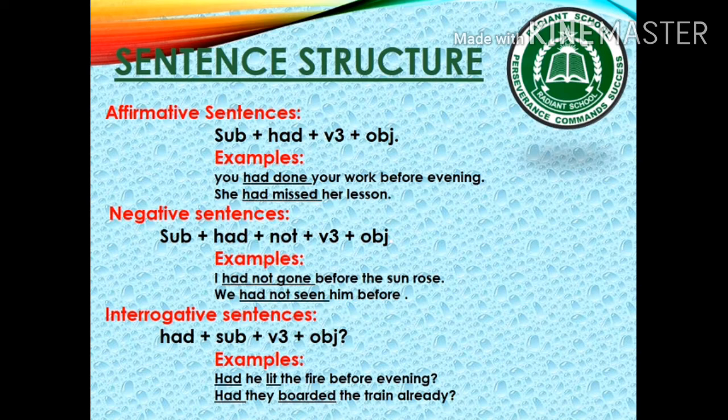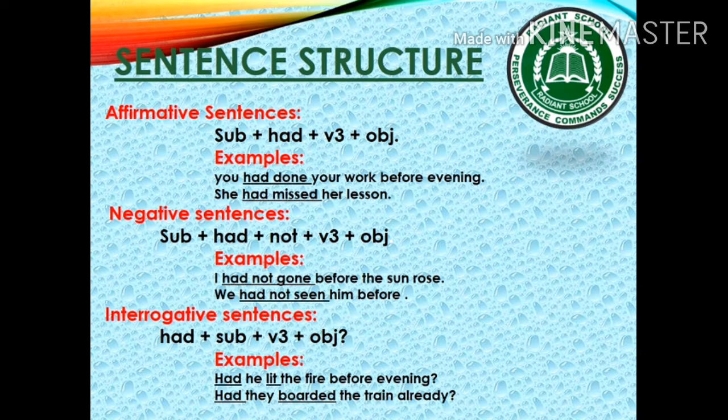You had done your work before evening. She had missed her lesson. In negative sentences, we just add not right after had. I had not gone before the sun rose. We had not seen him before.